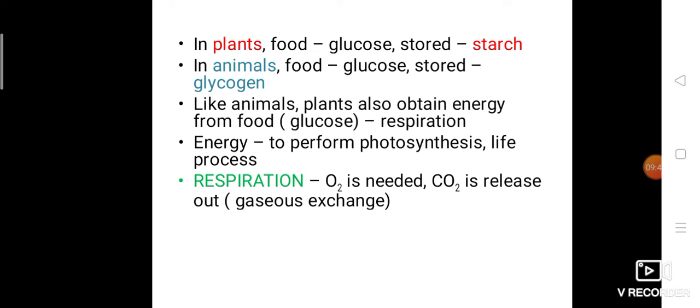So in respiration, what happens? Oxygen is needed to break down the glucose, and it will be converted into energy. Along with that, carbon dioxide is released. So in respiration also, gaseous exchange takes place. The carbon dioxide released is used for photosynthesis. So in photosynthesis, what happens? They use carbon dioxide and release oxygen, isn't it? But for respiration, they use oxygen and release carbon dioxide.